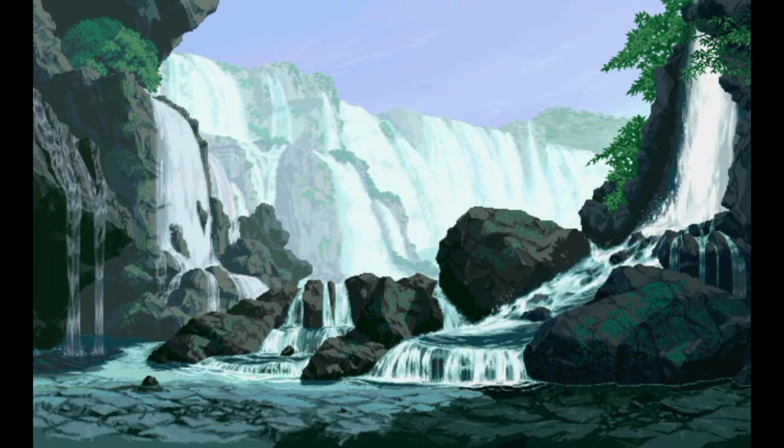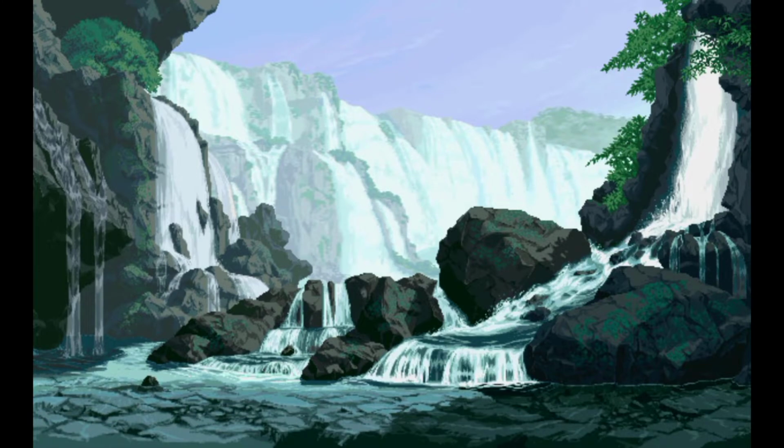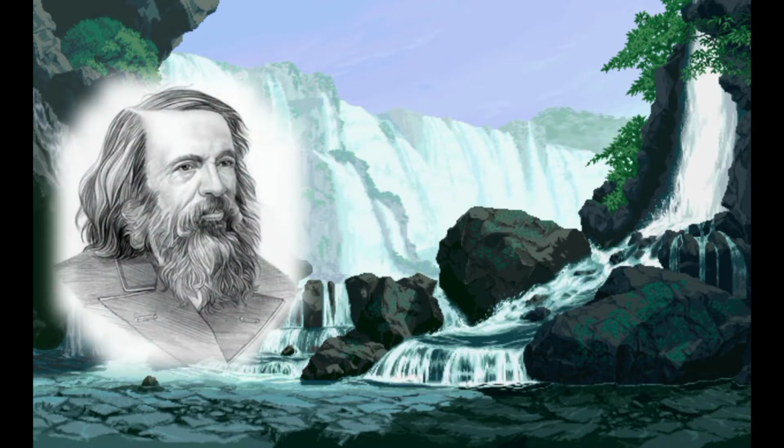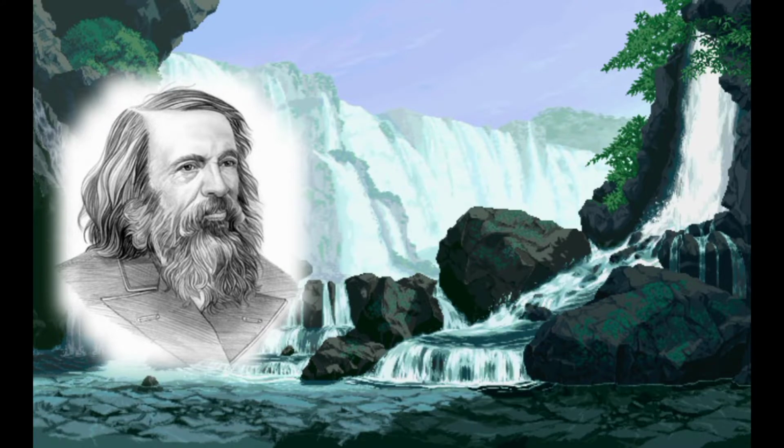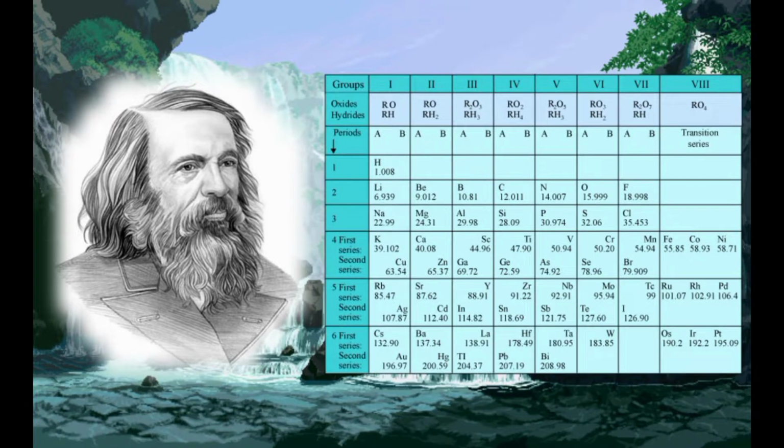The main credit for classifying elements goes to Dmitry Ivanovich Mendeleev, a Russian chemist. He was the most important contributor to the early development of a periodic table of elements wherein the elements were arranged on the basis of their fundamental property, the atomic mass, and also on the similarity of chemical properties. The formulae of the hydrides and oxides formed by an element were treated as one of the basic properties of an element for Mendeleev's classification.